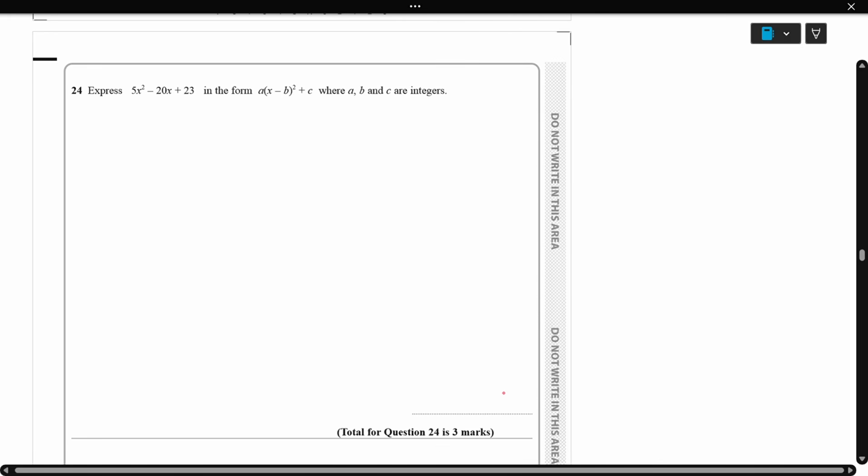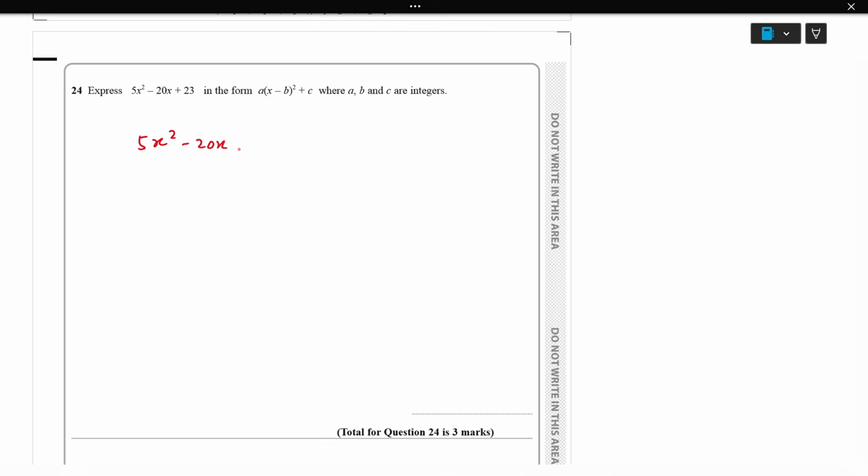Next, question number 24. It's completing the square, so 5x² − 20x + 23.